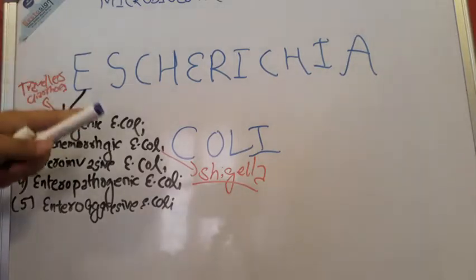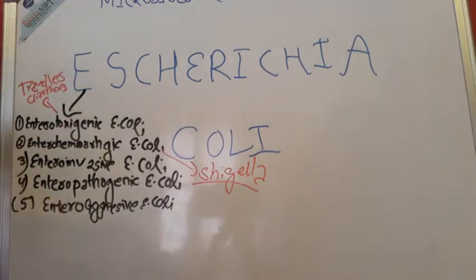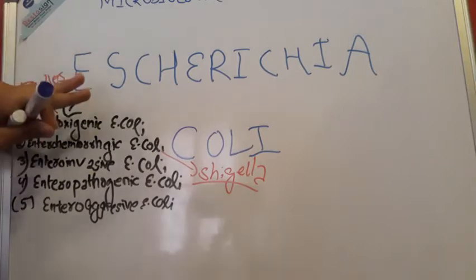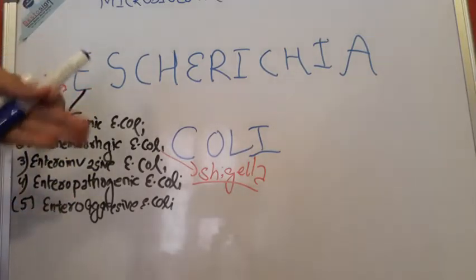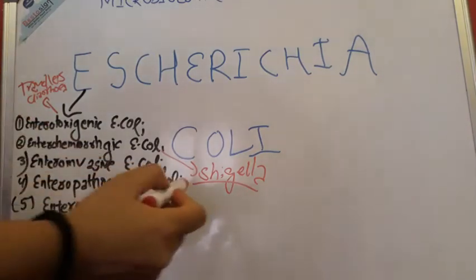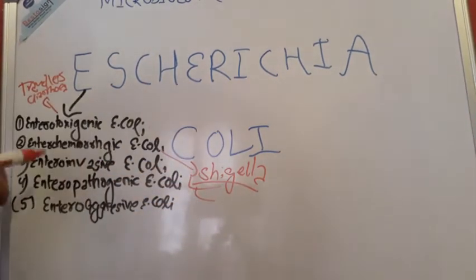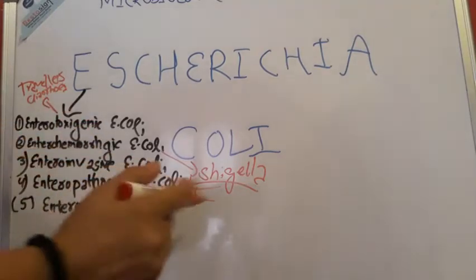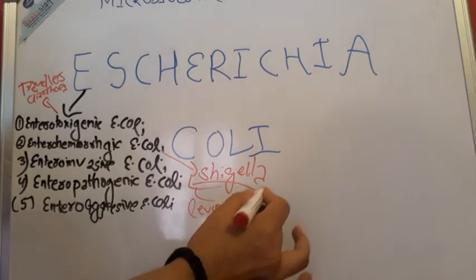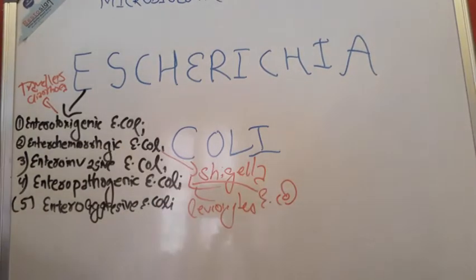So the only thing that helps to differentiate whether it is enterohemorrhagic E. coli or Shigella is that the stool contains no leukocytes, which distinguishes it from dysentery caused by Shigella. So if we have to differentiate between Shigella and enterohemorrhagic E. coli, there are no leukocytes in the E. coli.